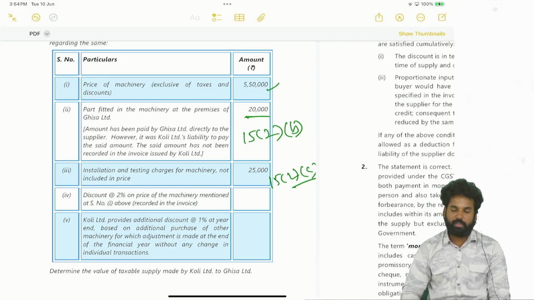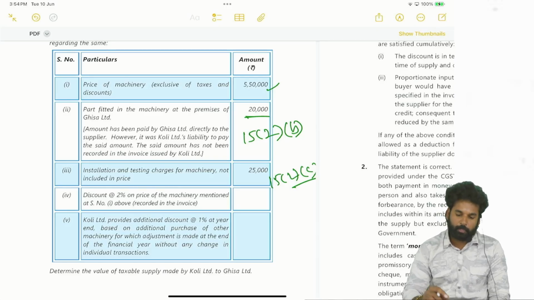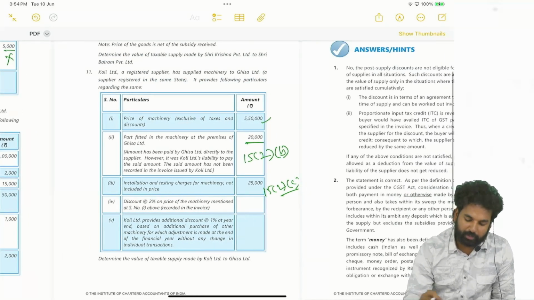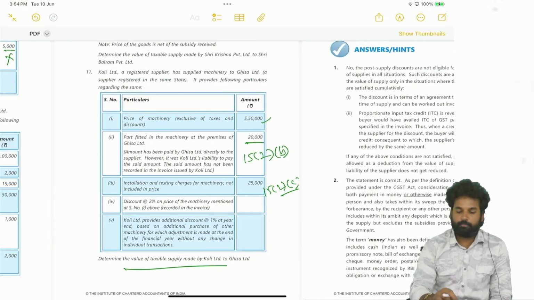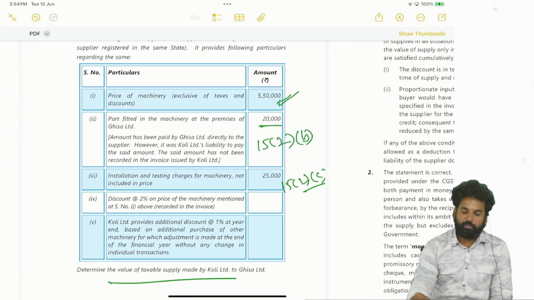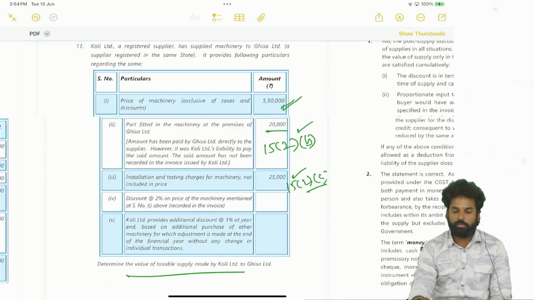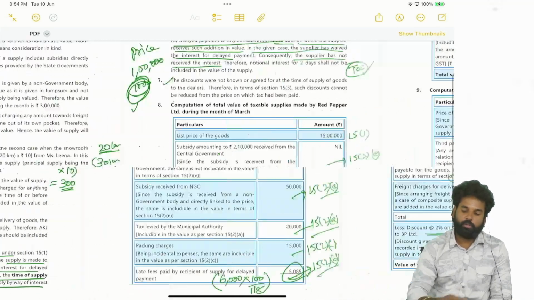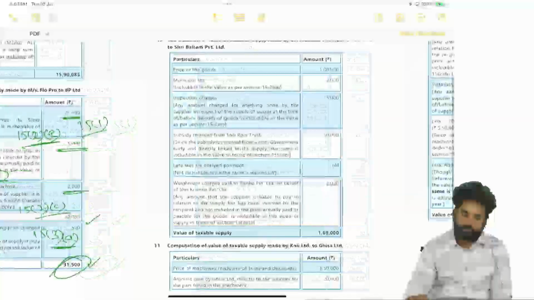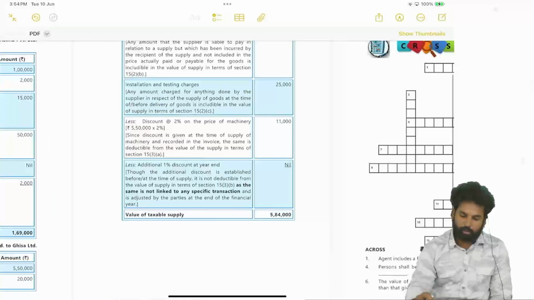So then it has to be considered. So determine the value of the taxable supply. 5,50,000, 20, 25. All that has to be added, minus. Okay. How much you are getting? Okay.